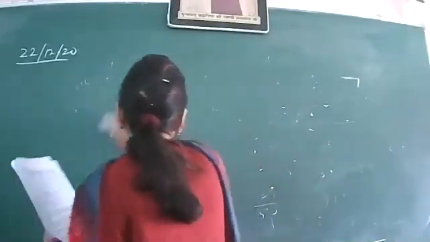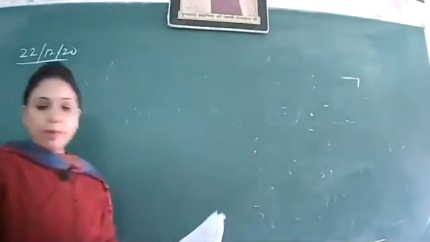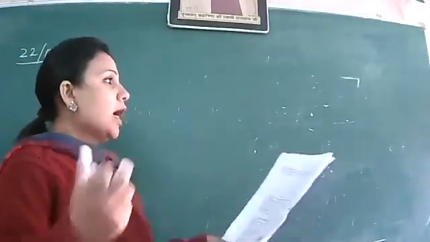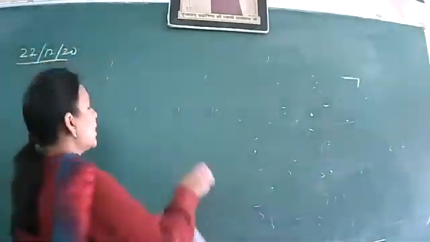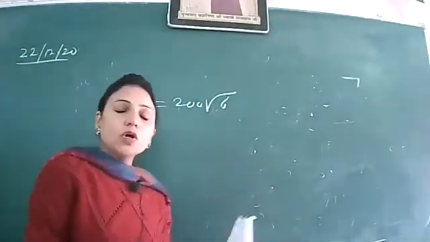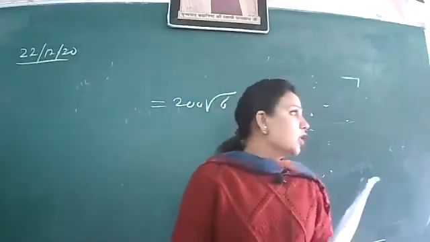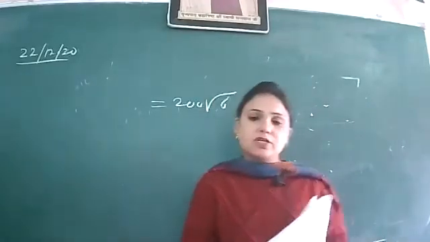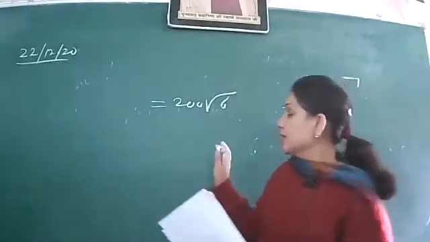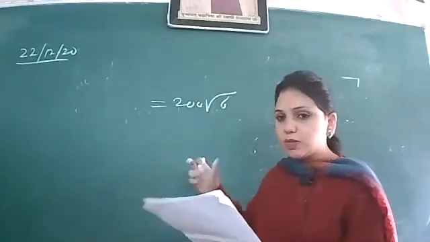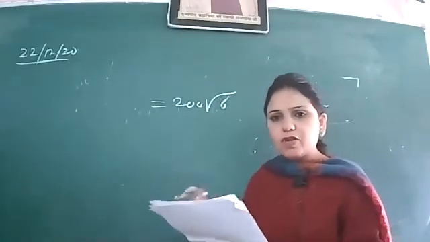Then there was a question based on Heron's formula, umbrella with its strips, triangular strips, 10 strips, and students, they are finding the area rightly and answer come out to be 200√6. 200√6 was the answer for area of the one triangular strip, right? And the question was 2 color की strips लगी हुई हैं उसमें. This was the question, 5 of one color and 5 of another color.